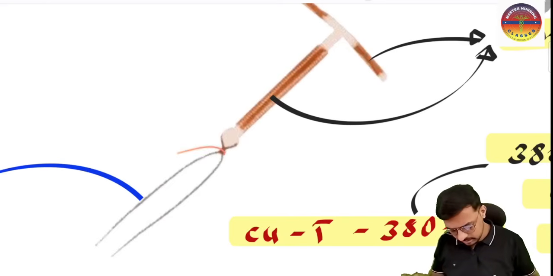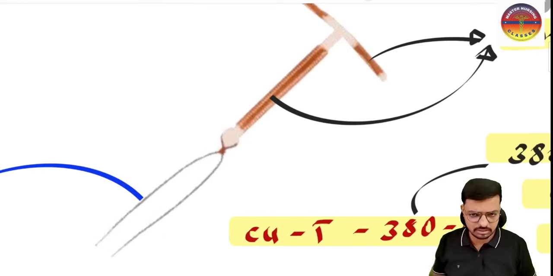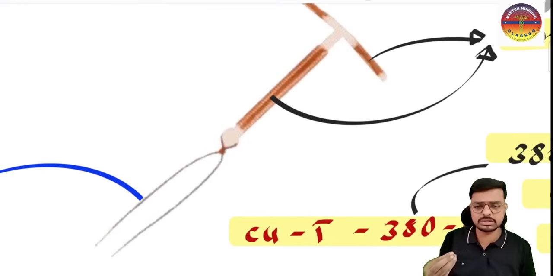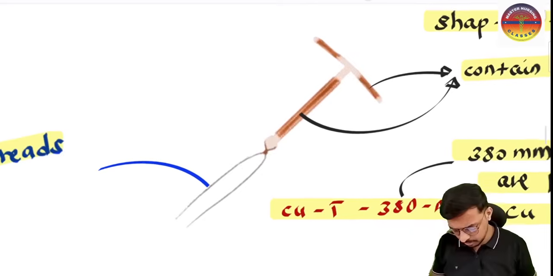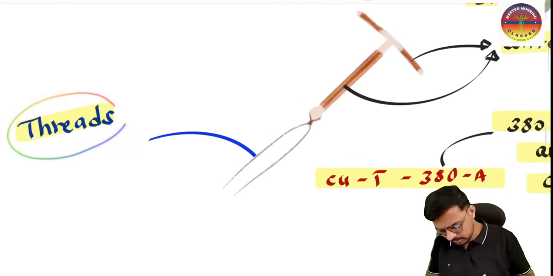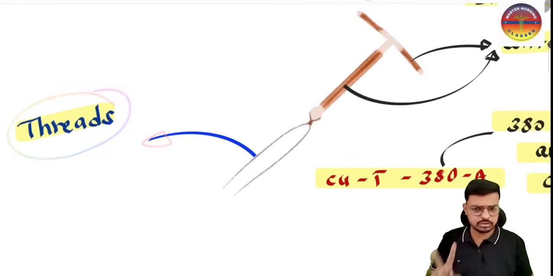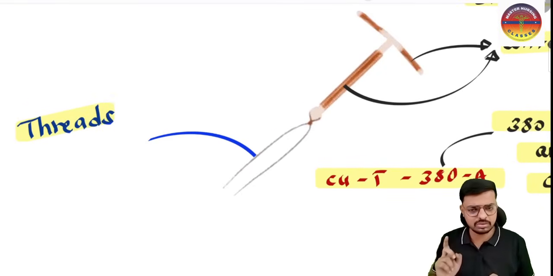Okay, so another thing is this one is helpful for removing the IUCD, and one thing is this one is helpful for identifying the position of the IUCD. These are the two things you have to keep in your mind. Okay, so this is the thread which is here. This thread is useful for two things. One is to locate the IUCD, another one is to remove the IUCD.